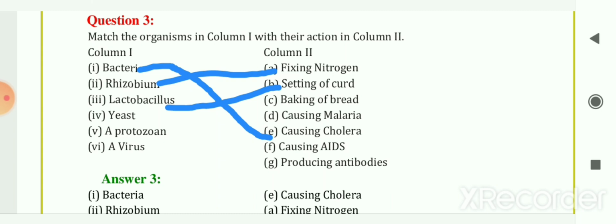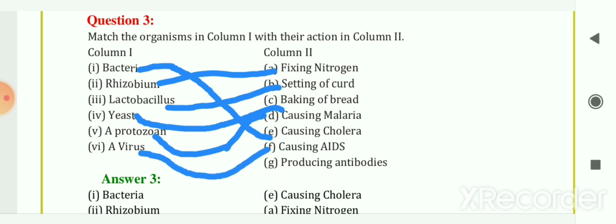Next is yeast. Baking of bread is the correct answer for this yeast. Next is protozoa. It is malaria causing organism. So causing malaria is the answer. D is your answer. Next is a virus. So causing AIDS. AIDS is a virus causing disease. So F is your answer.